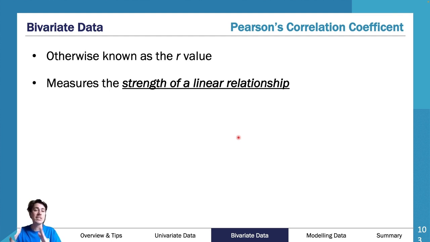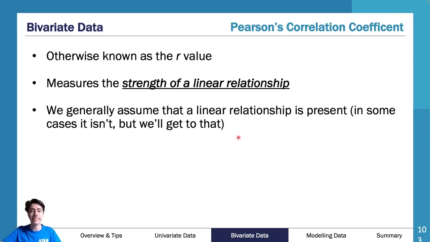And when it's linear, it generally has a trend. We generally assume that a linear relationship is present. In some cases it isn't, but we'll get to that. If there is not a linear relationship present, like your data clearly curves up and then curves down, you should never do an R value. Because if there's a clear curve to it, we assume that the data trends together, but your R value may not say that because there is a curve to it. If your data does not show a distinct curve and it's sort of like a little bit of a mess, you then do an R value, and your R value will correctly tell you whether there is actually a linear relationship in there or there is not.